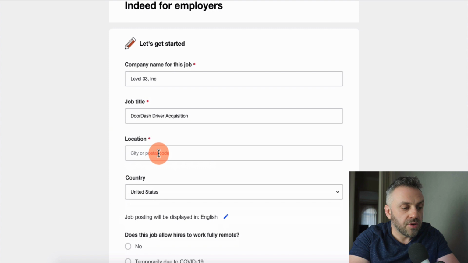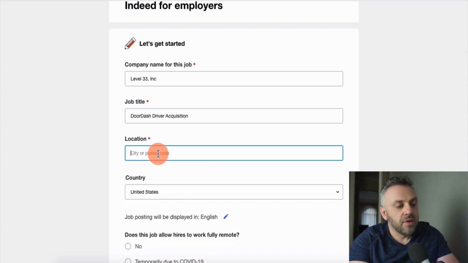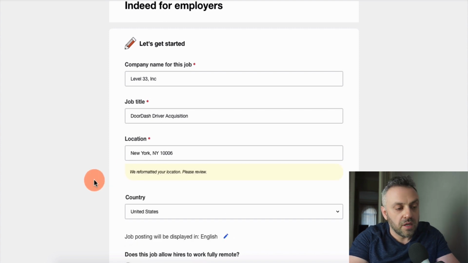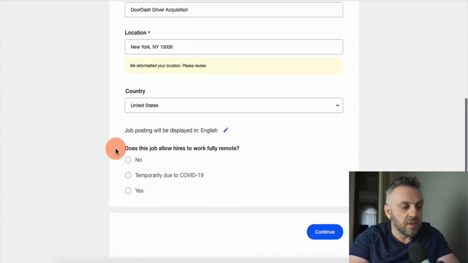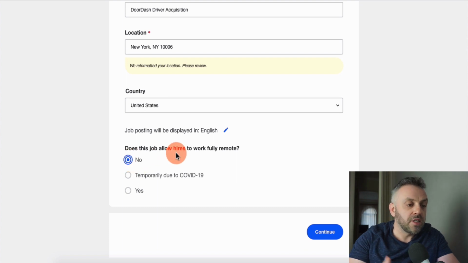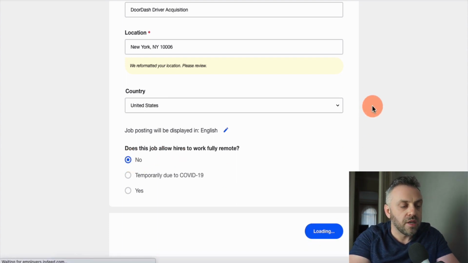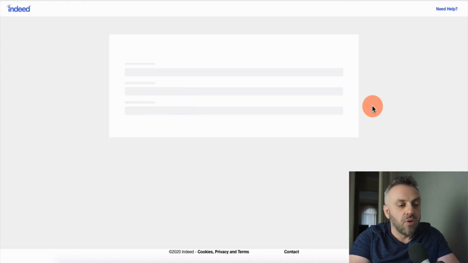Then we have here New York, United States. I'm going to put a New York zip code, okay? So you can basically clarify where they are. Does this job allow hires to work remote? No, it does not, because in this particular case, it does not do that. So we continue, and we basically go through the process and enter the details.